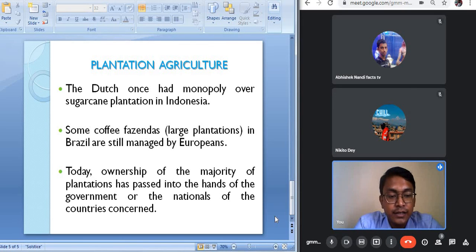Plantation agriculture is a form of commercial agriculture where a single variety of crop is grown for many years. It requires huge capital investment and a large number of cheap laborers. This kind of plantation agriculture has a direct link with the industries, because most of the output cannot be consumed directly. It has to be sent to the industries for processing, and then the final product is sent to the market for selling to the common people. So this is about commercial agriculture or commercial farming.